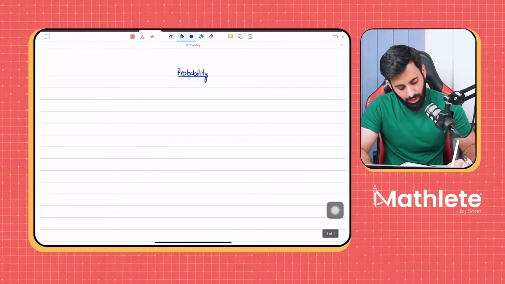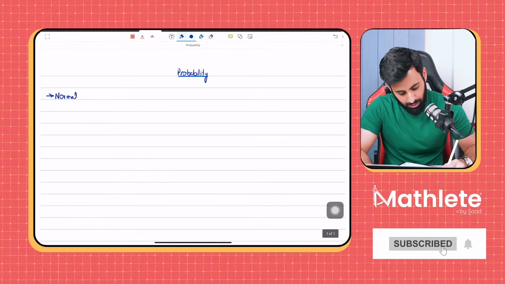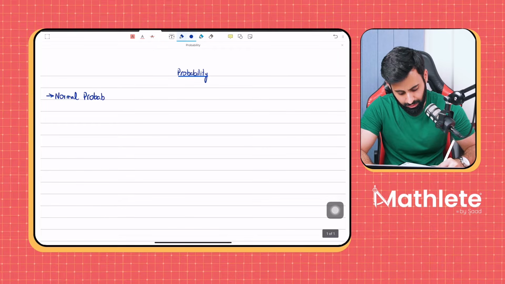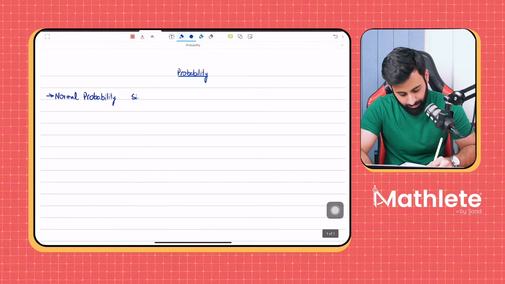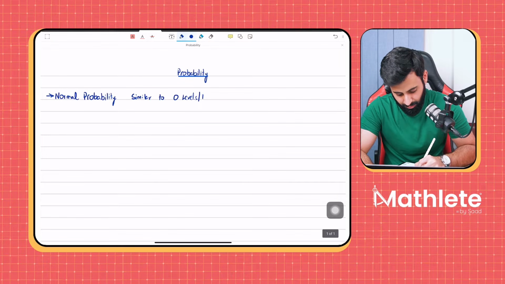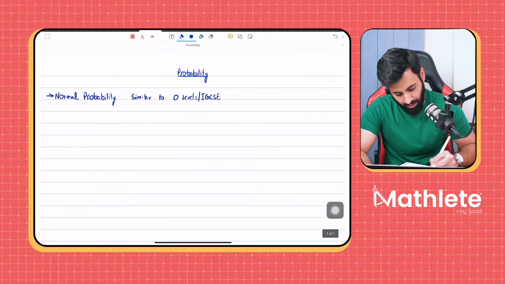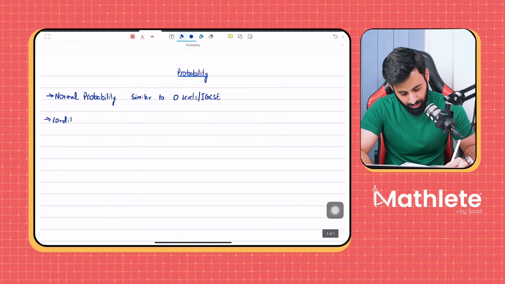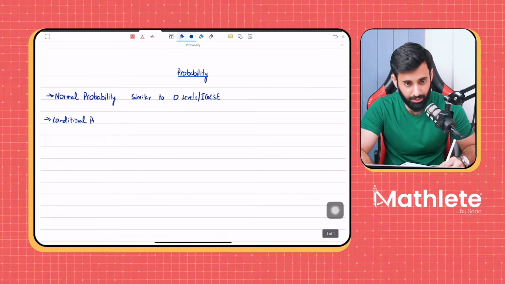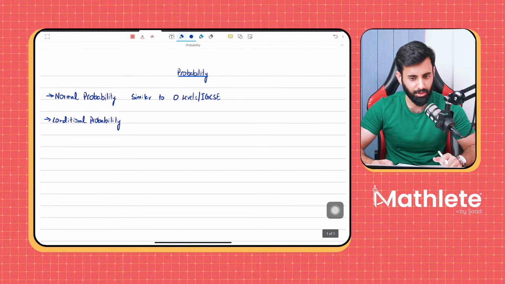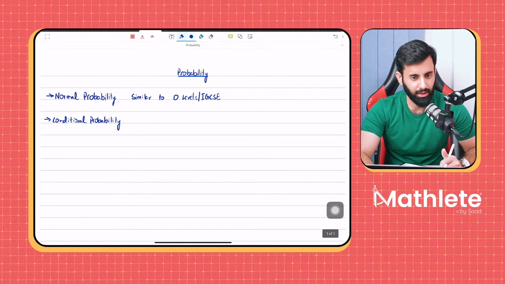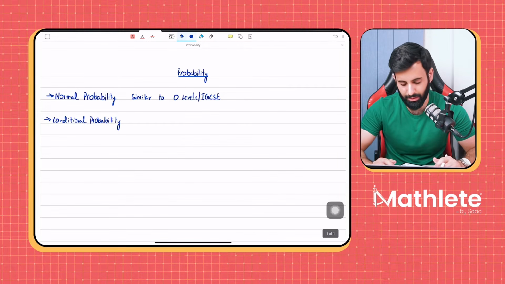Okay. So like I said, we have normal probability, normal in the sense like regular. Okay. This is not a technical term or something. Okay. Similar to O levels and IGCSE. And then we have conditional probability. Have you guys heard of conditional probability? Have you guys done it already? Like I said, I'm not exactly relying on that you guys have done it. Okay, we're gonna be doing it from scratch anyway.